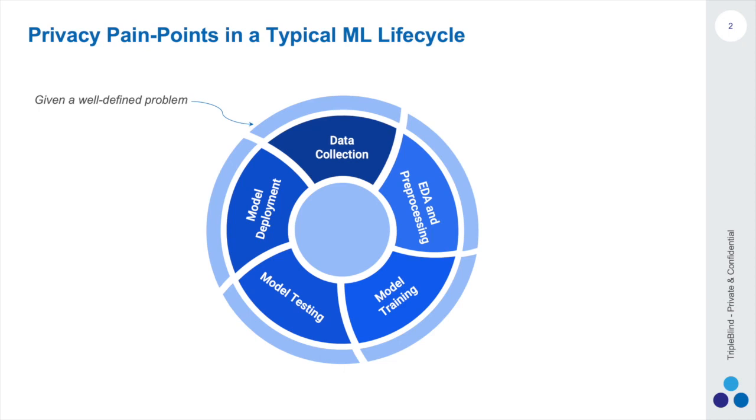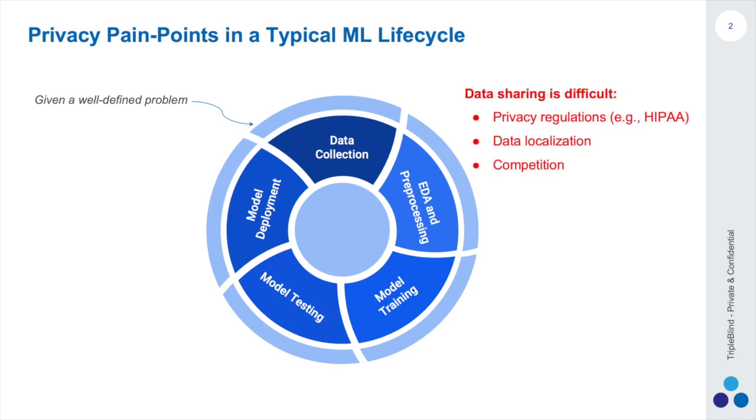It is well known that in order to build a robust machine learning model, specifically deep learning models, it is very important to use large amounts of data to build powerful, robust, and fair models. However, data sharing among data owners is extremely difficult because of privacy regulations, data localization, and competition.